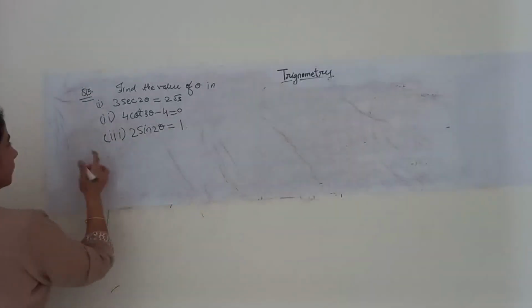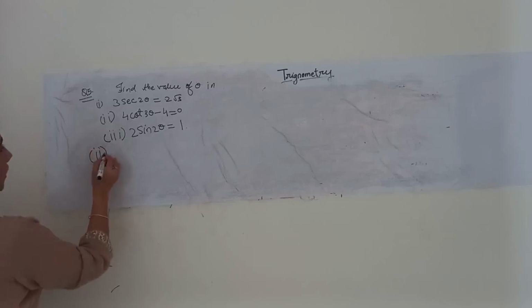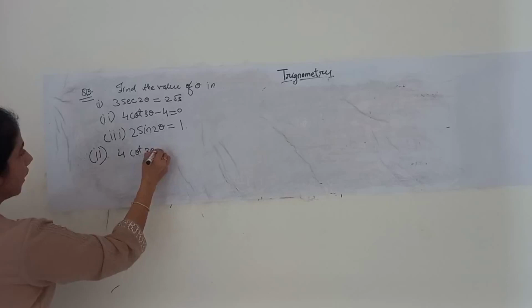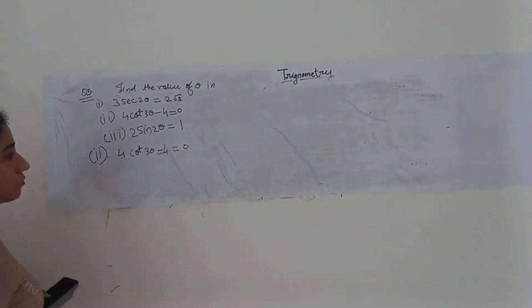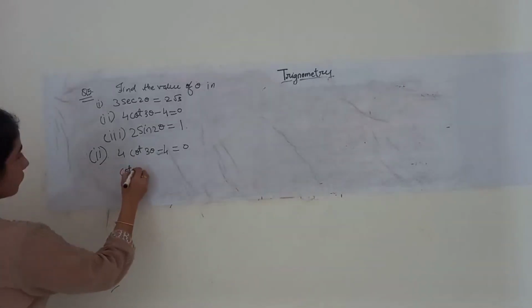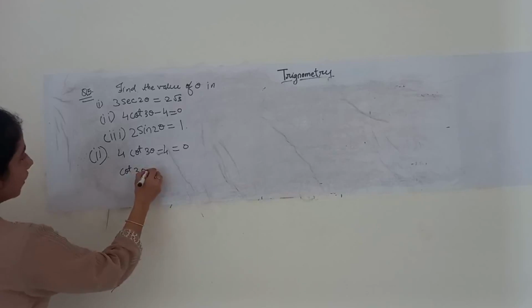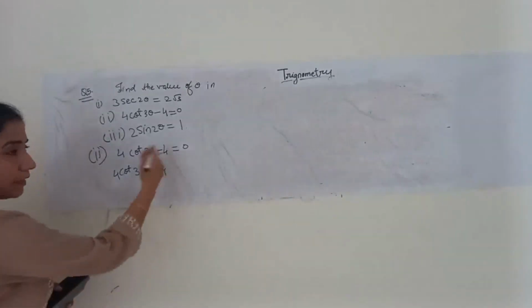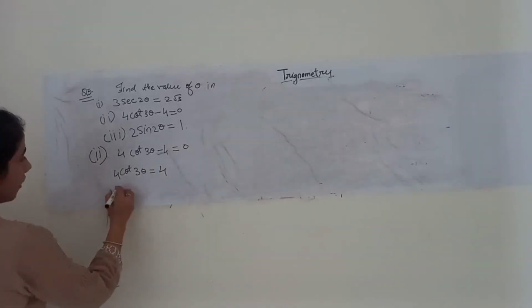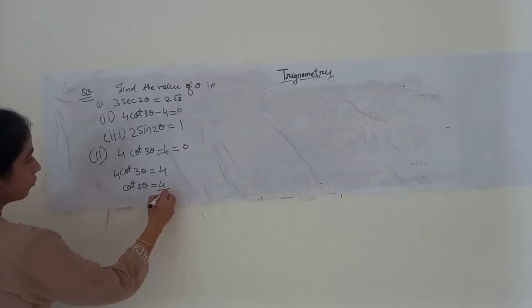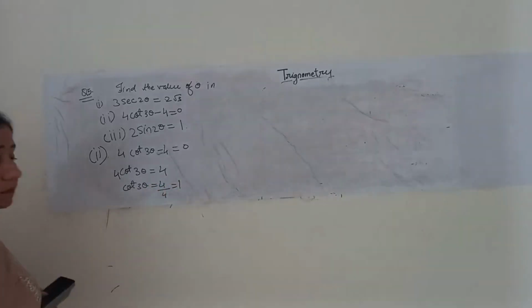Okay, second part. The second question is saying 4 cot of 3 theta minus 4 is equal to 0. Let's solve it. 4 cot 3 theta is actually equal to 4. I took that 4 on the other side. Or I can say that cot 3 theta is equal to 4 upon 4, which is 1.